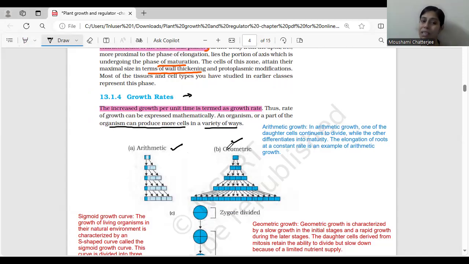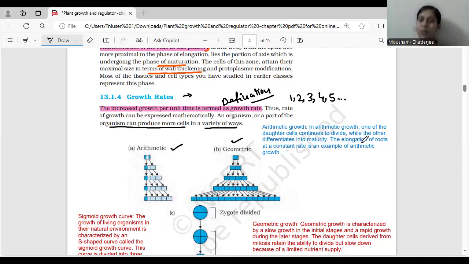All right. So what is growth? Increase, or it is basically growth per unit time or increased growth per unit time. This is the definition. You can just mark it in your NCERT. Now, what is arithmetic growth? What do you mean by the term arithmetic? So just like the normal calculation, which is happening 1 plus 1 and then 2 and then 3 and the number keeps on increasing. It's like this. This is what we are talking about in arithmetic growth and you know what the next number would be.